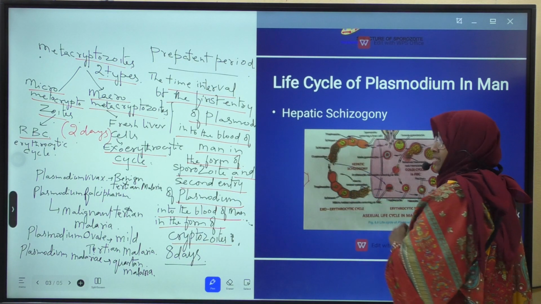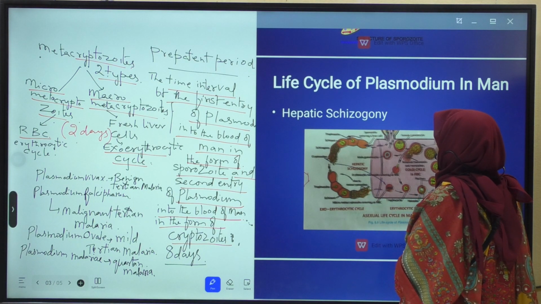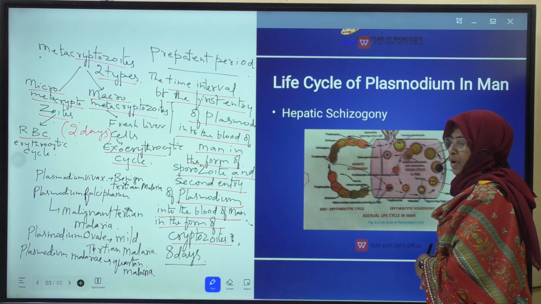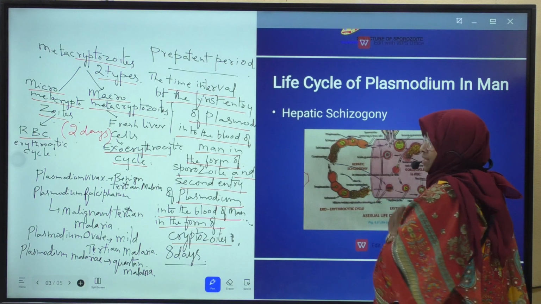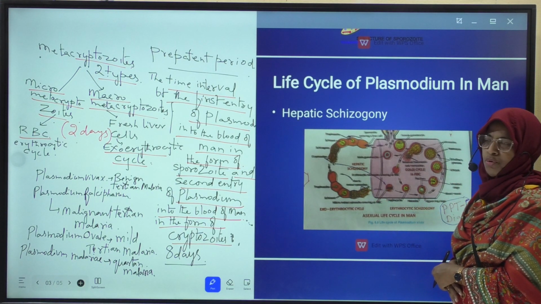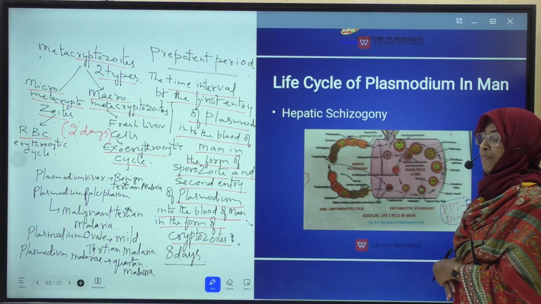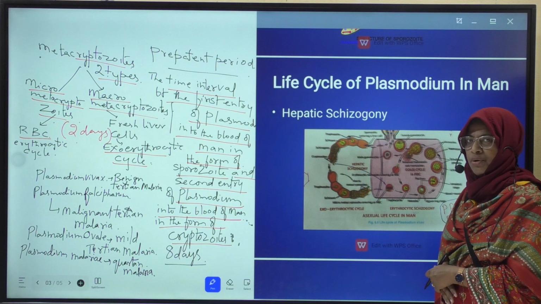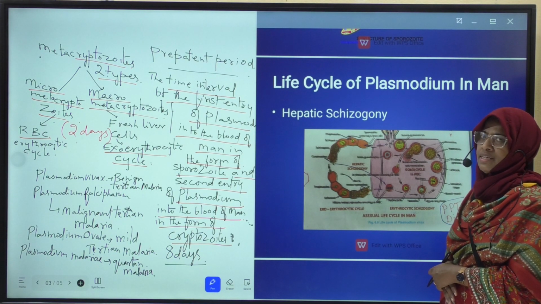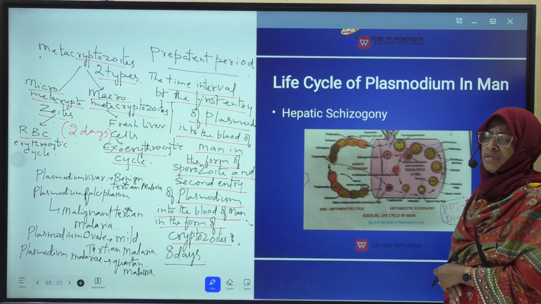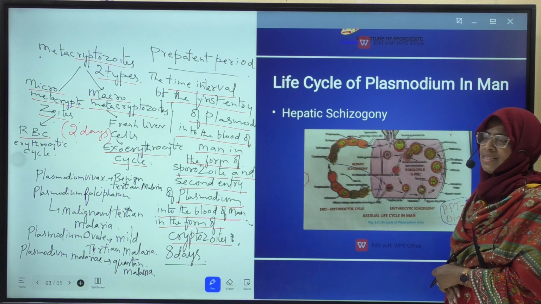First we will discuss once again the pre-erythrocytic cycle in the diagram. All of you look at the diagram and listen properly. Next, this sporozoite stage. Sporozoite is the infective stage of Plasmodium to man. How does this sporozoite enter into the liver cell of man? When a Plasmodium-infected mosquito bites and sucks the blood of a healthy man, nearly 2000 sporozoites enter into the blood circulation of man through its saliva.